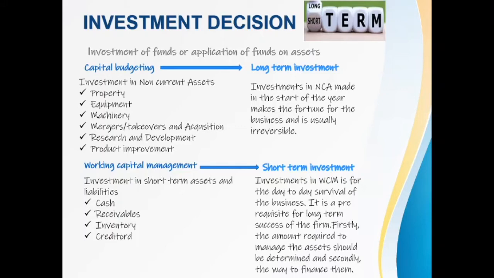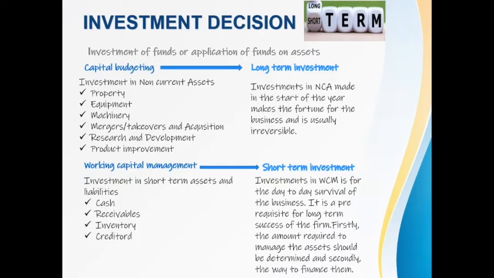If you're holding back cash without investing, you're losing on your profitability, because you have enough funds in hand to pay out your bills and manage your working capital, but you're not investing, and only if you invest can you generate profit. At the same time, if you invest all the funds in hand, you will not have enough cash to meet your day-to-day expenses. So you need to strike a balance between profitability and liquidity.